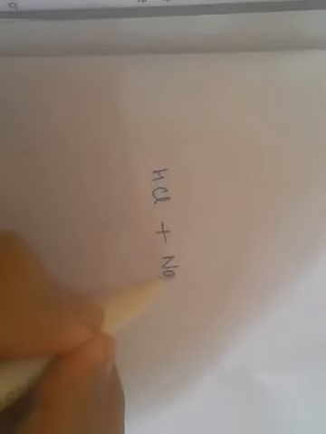So I'm taking one of the mineral acids, let's say HCl, hydrochloric acid. Whenever this mineral acid reacts with a metal, let us say the metal is Na, sodium, a salt is formed. That salt is your NaCl, and hydrogen gas is released.